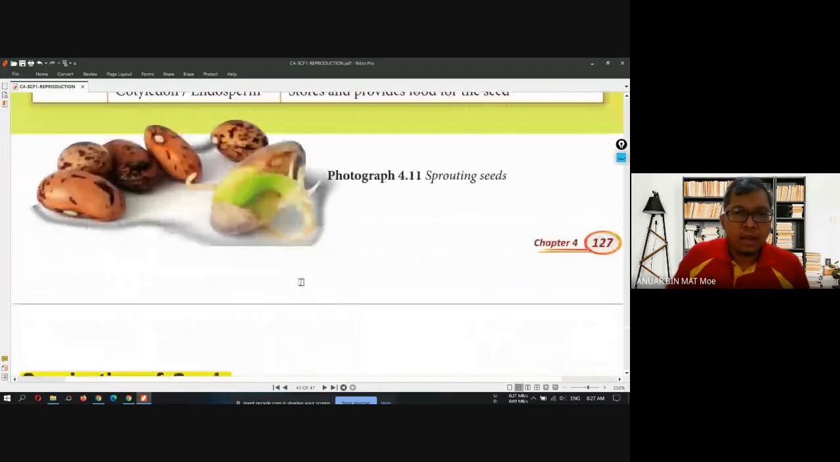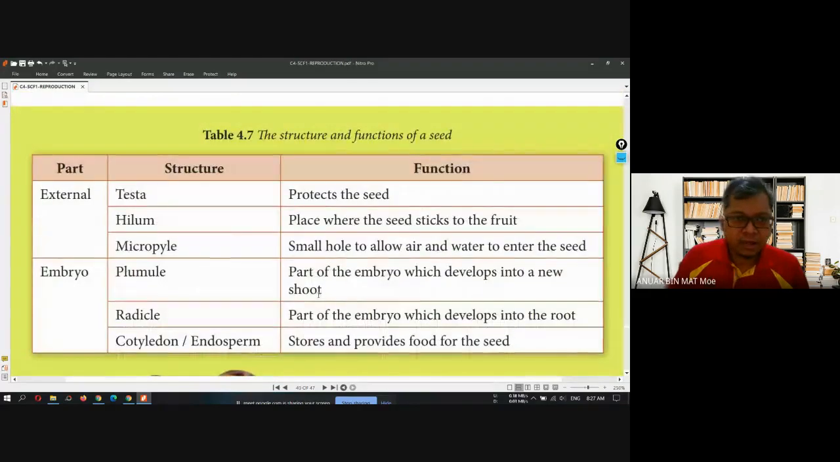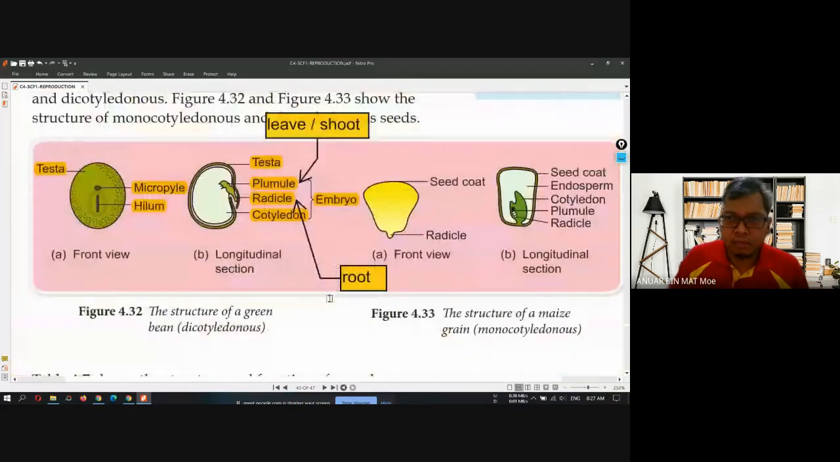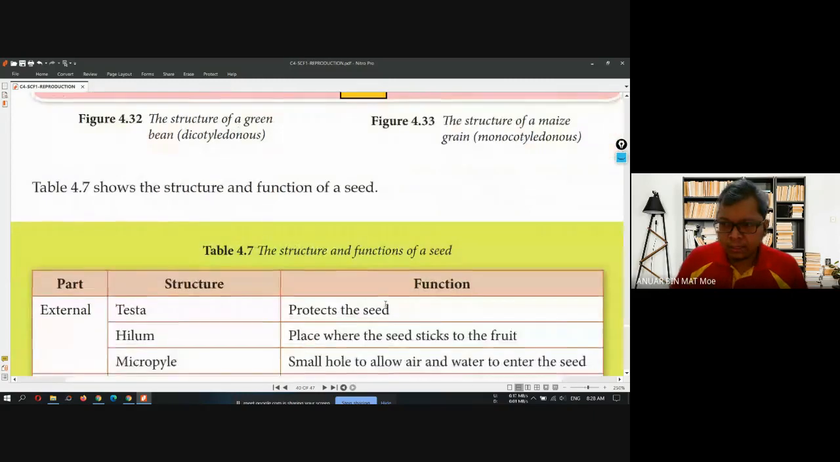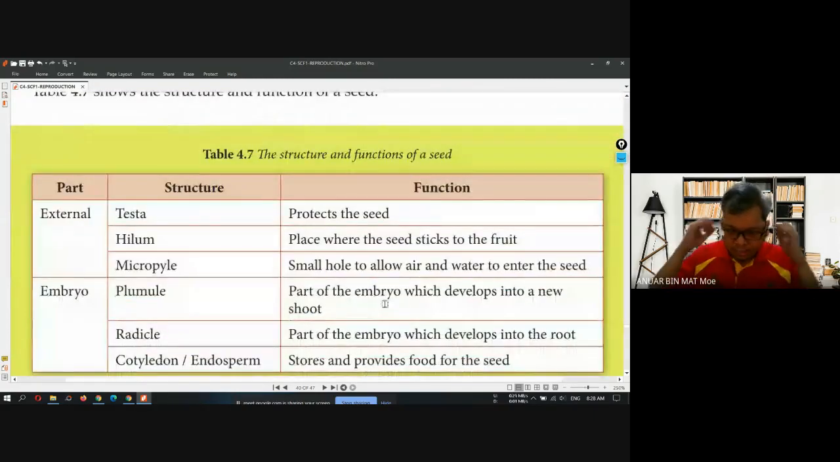Right now, you just try to understand the structure and the function of seed before I continue the germination of seed next week, because I think I need you to do some project, and you can take pictures of germination of seed. Very simple project. I will explain to you next week, the new experiment or the new project that you can do at home. I will show you the example later. Is it okay, class? I think we can stop here.